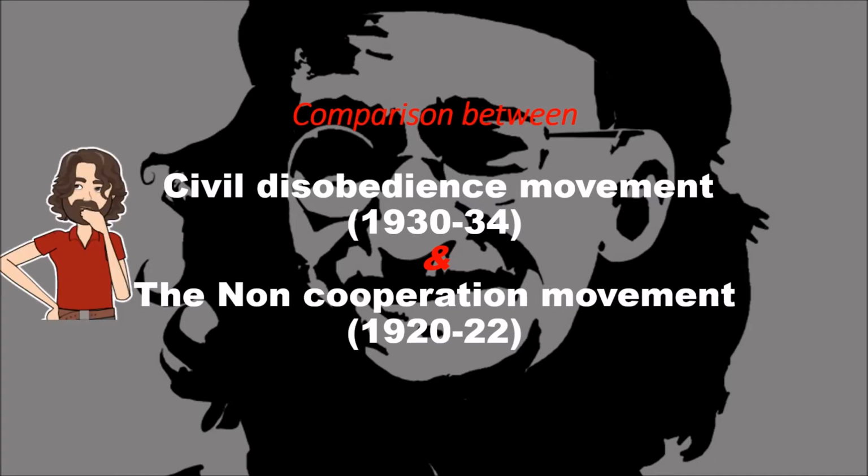The civil disobedience movement from 1930 to 34 with the non-cooperation movement 1920 to 22. So let us begin this topic.